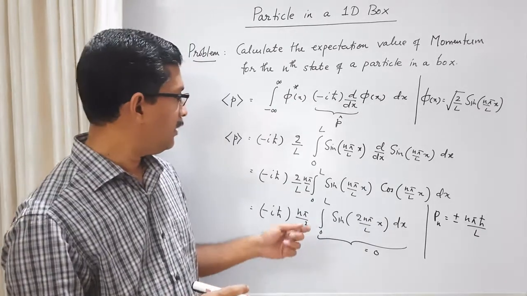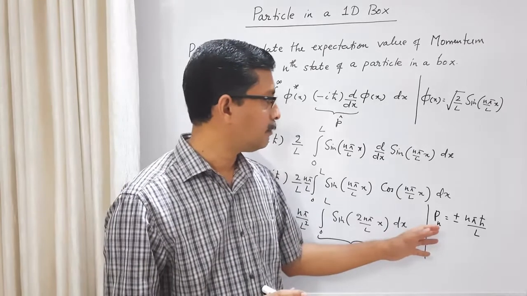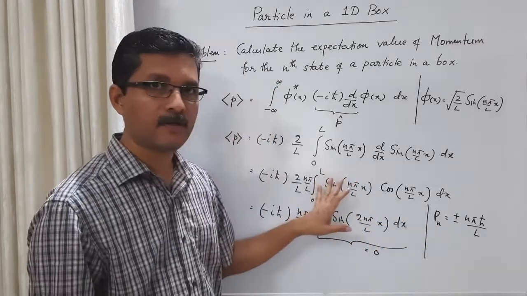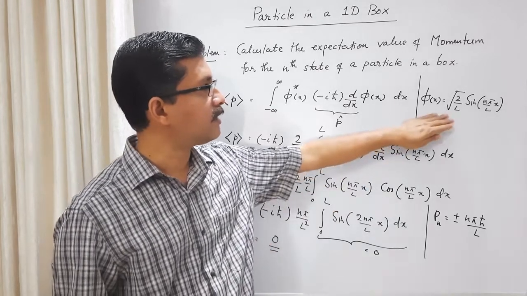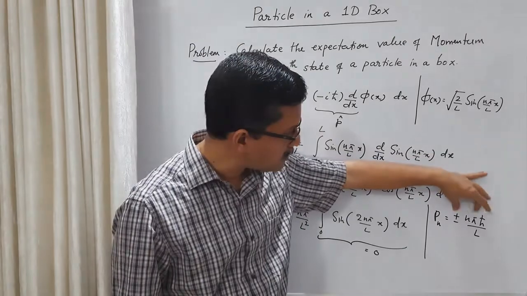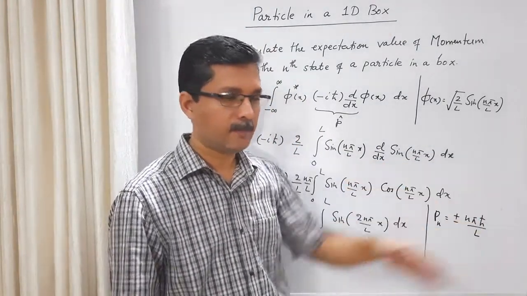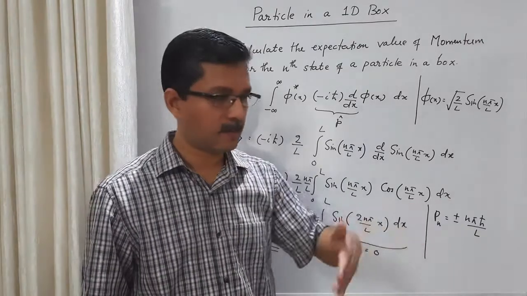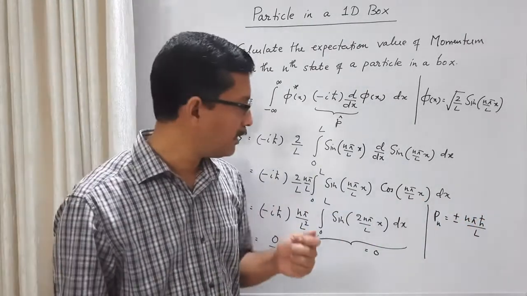That means in this energy eigenfunction, the momentum eigenvalues are... even though this is not an eigenfunction of the momentum operator, when the particle is in this particular energy eigenstate, its momentum values are plus nπħ/L and minus nπħ/L. Plus nπħ/L means the particle is moving in the plus x direction. Minus nπħ/L, the particle is moving in the minus x direction.